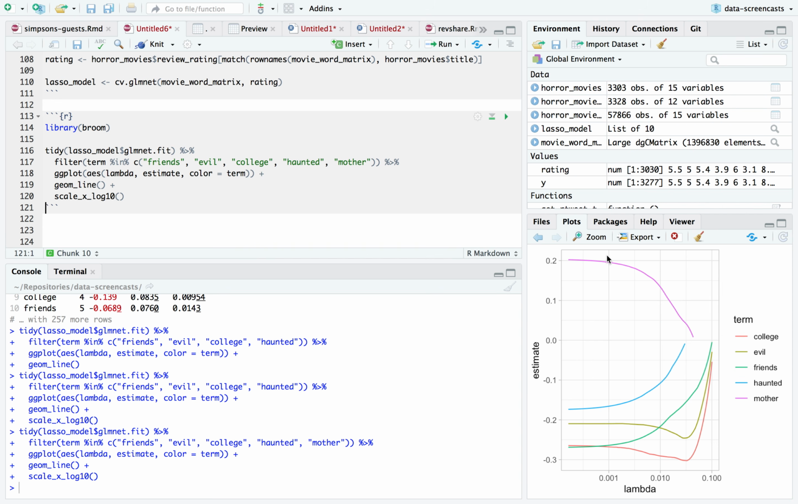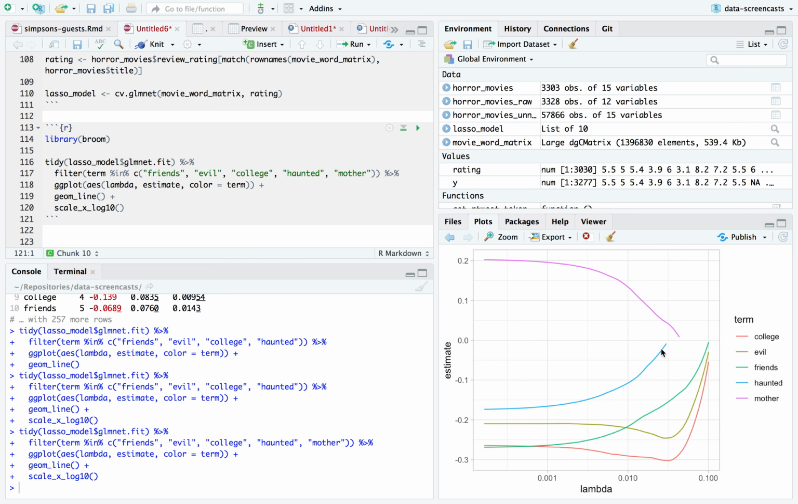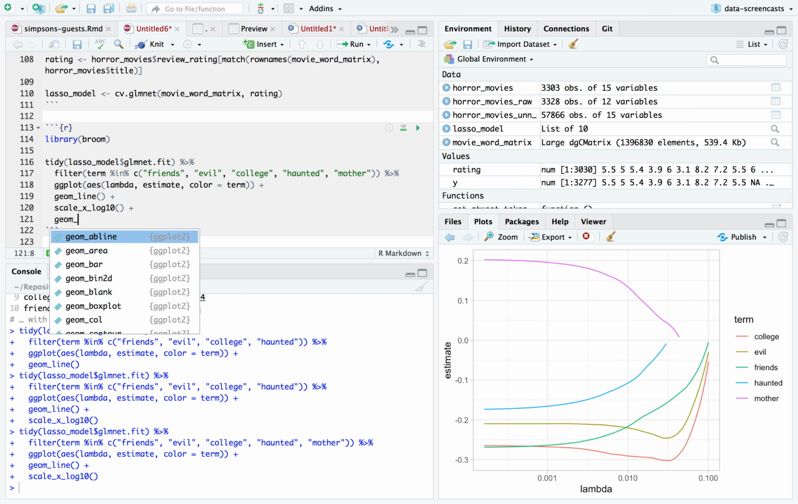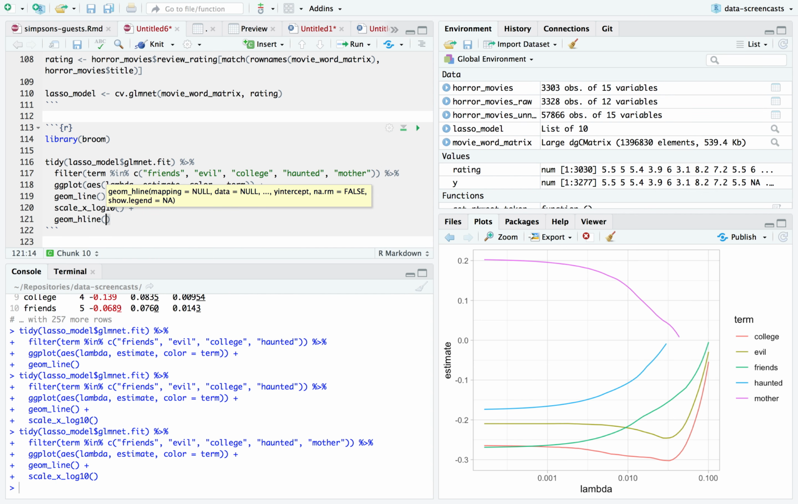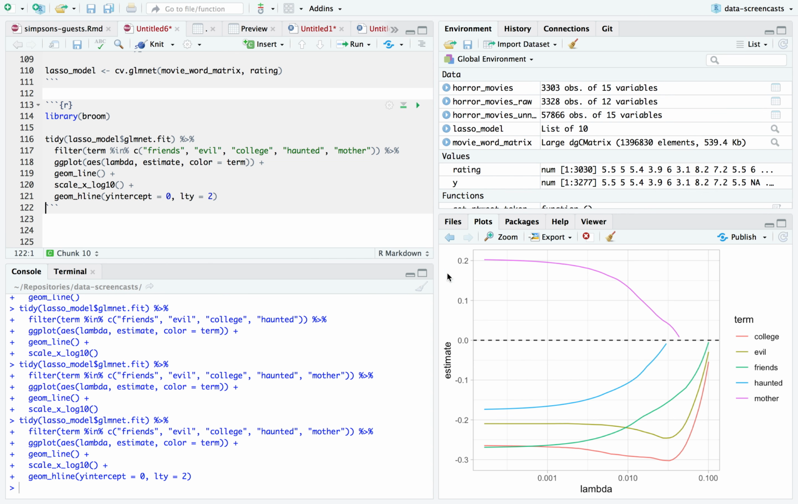I know what you're wondering if you haven't seen lasso regression before, which is: how do we pick a lambda? I promise we're going to get to it. But this is how we can explore through tidying this model. We explore as lambda gets smaller, our terms get farther from 0. Sometimes I like to do a geom_hline, y-intercept equals 0, lty equals 2, to throw in a dashed line to represent 0.